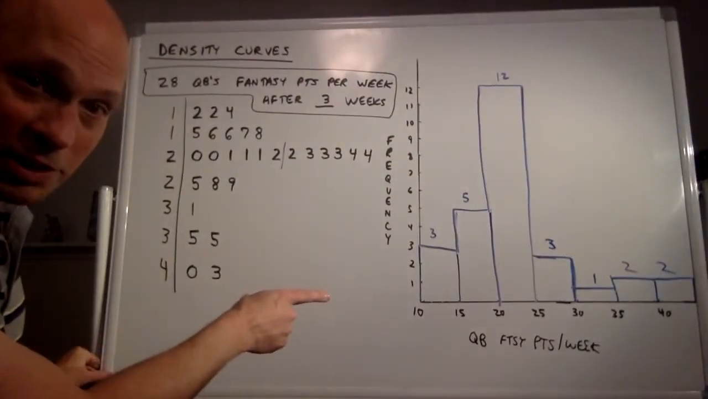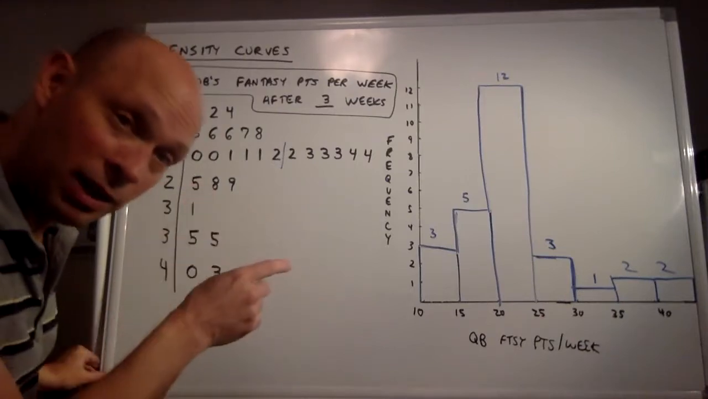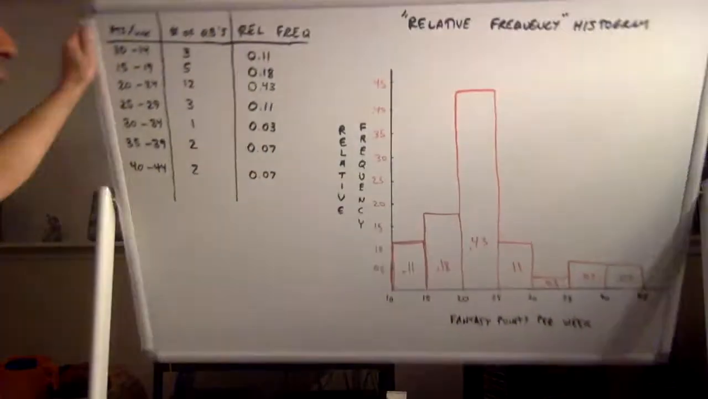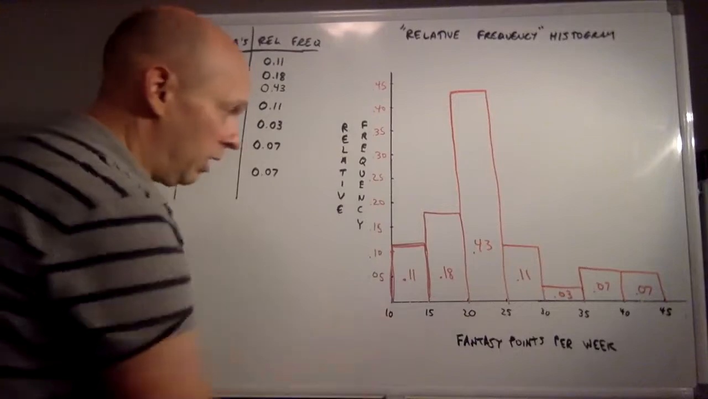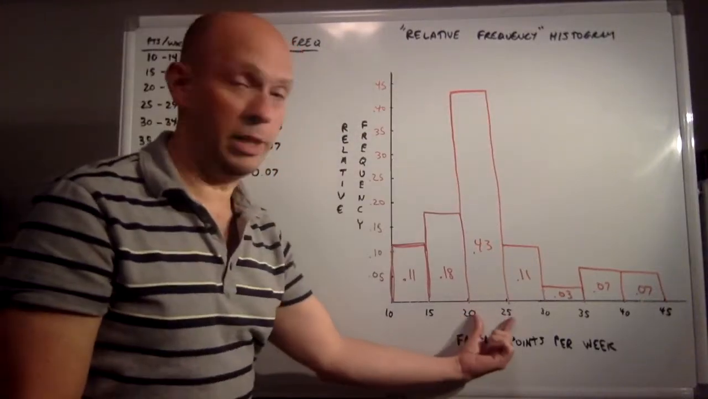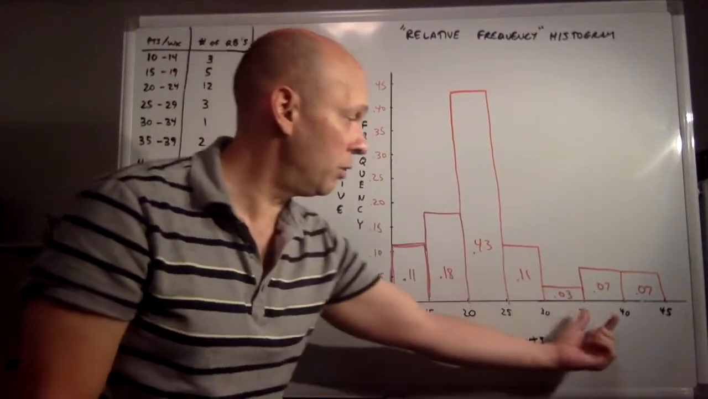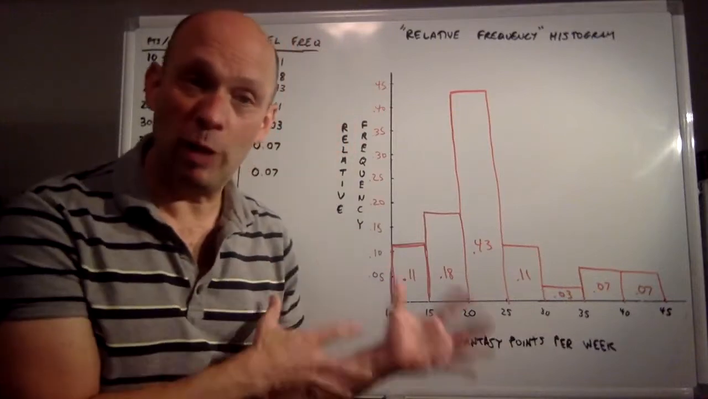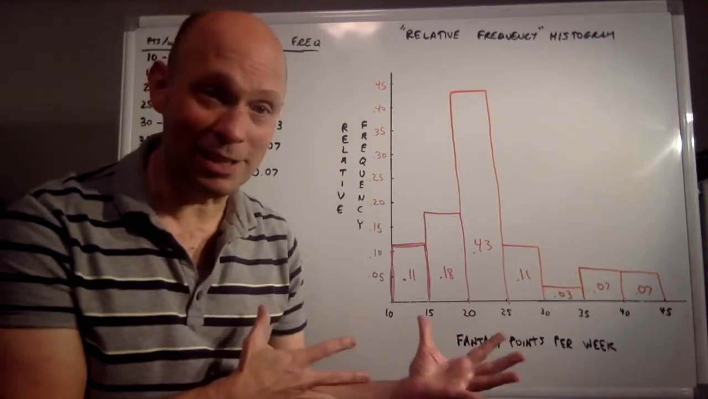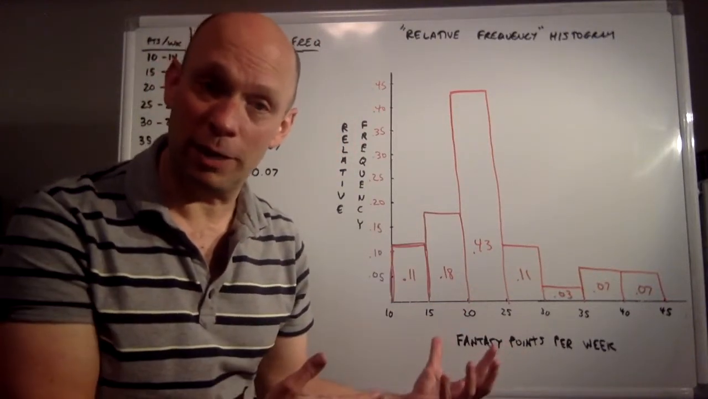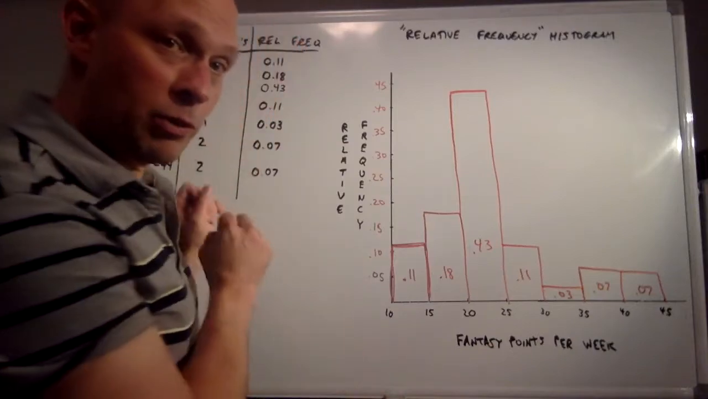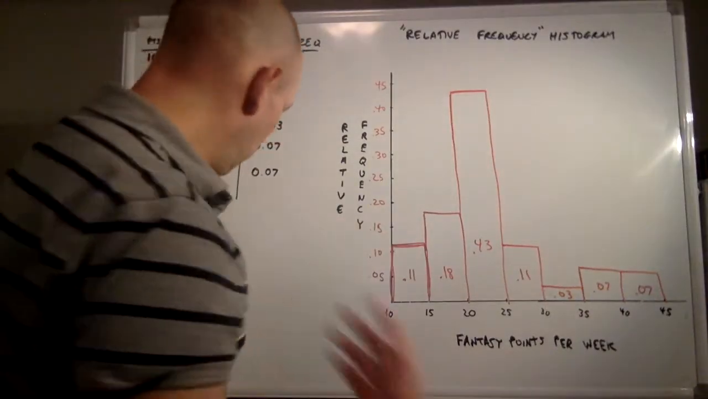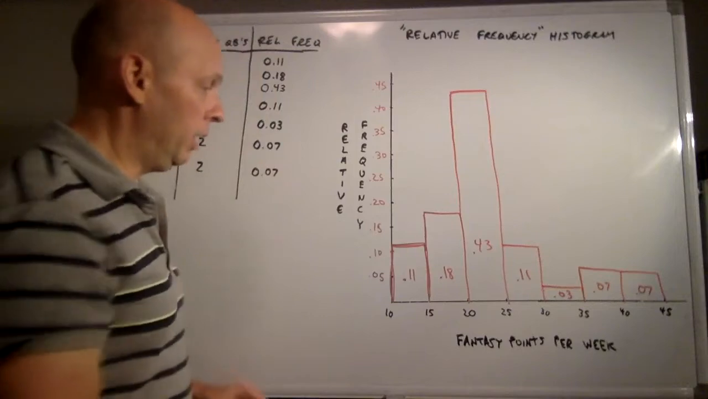It looks exactly like this, right? But what makes it a relative frequency histogram is that we're talking about percentages here. What percent of the quarterbacks are here? What percent of the quarterbacks are here? So a relative frequency histogram has exactly the same shape as the frequency histogram. But we introduced the idea of the relative frequency histogram because I want you to realize something.